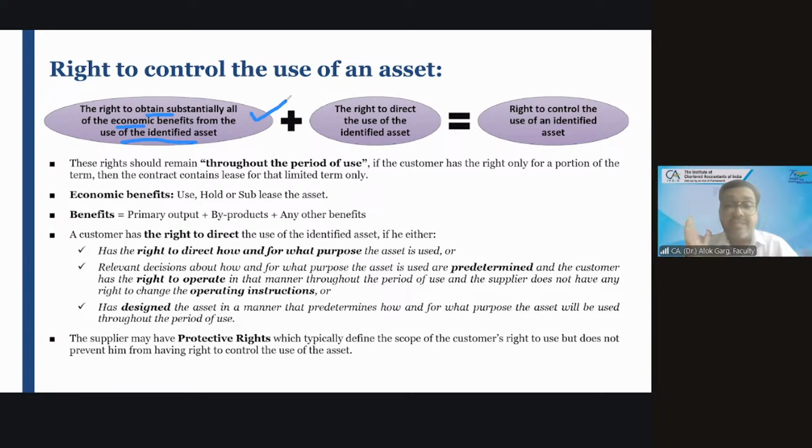Means it is the lessee who is deciding how to use the asset and for what purpose the asset is going to be used. It is the lessee who is deciding. So if the lessee is getting the benefit from using the asset and it is the lessee who is deciding how to use and for what purpose the asset is used, you can say that the right to control the use of an identified asset is lying with the lessee.